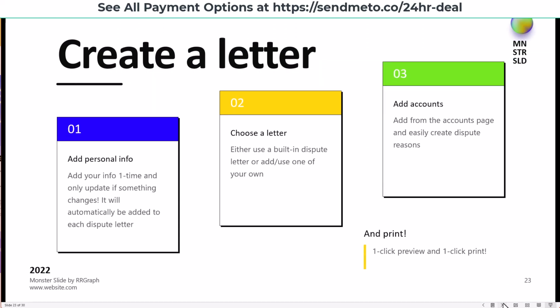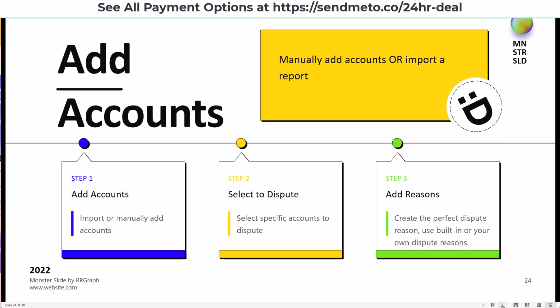So to create a letter, it's only 3 steps. Add your personal info, choose a letter, and add your accounts, and print. 1-click print, 1-click preview. Preview your letter at any time. So to add your accounts, you can do this manually or by importing a report.